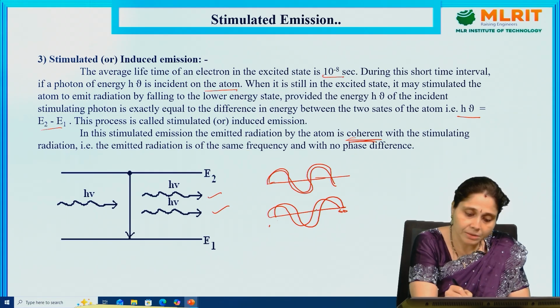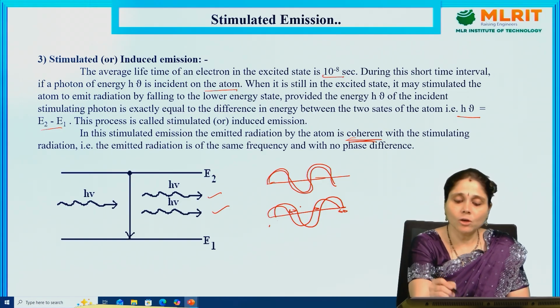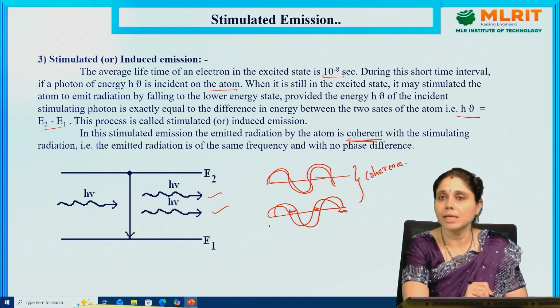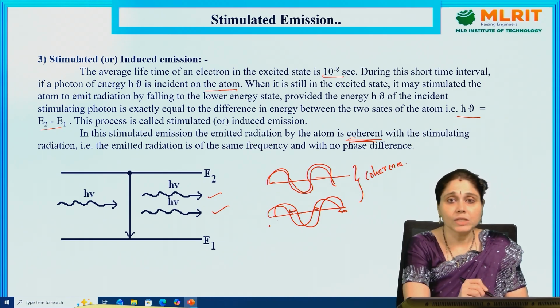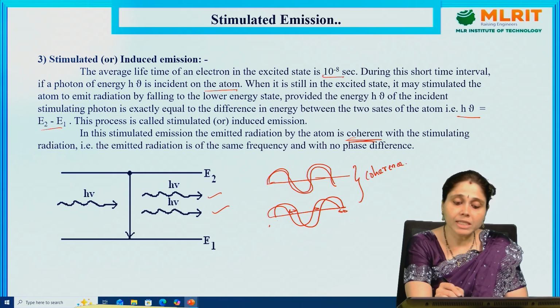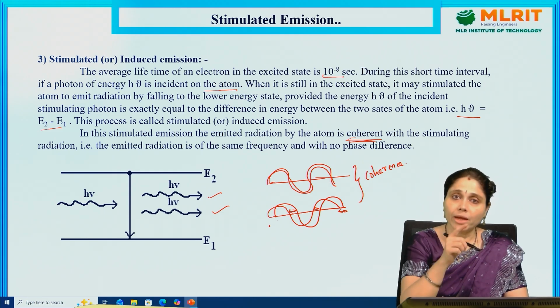Then the two waves are said to be in coherence. This is one important property of laser light, which we learned in the previous video lecture on the characteristics of laser.